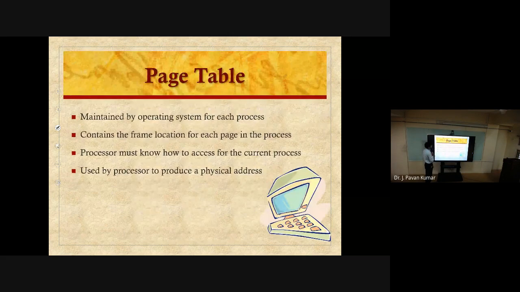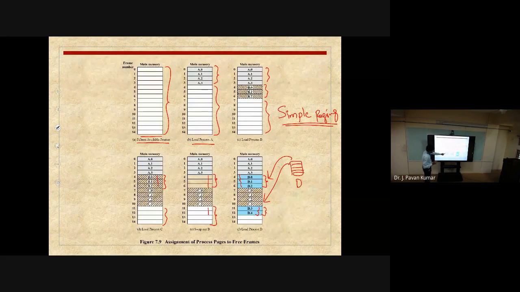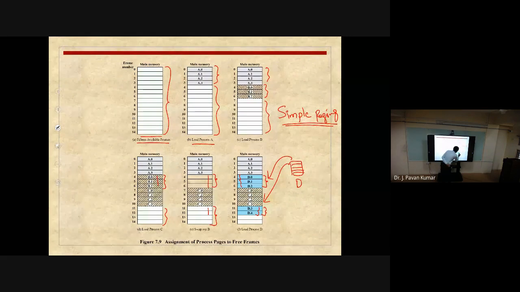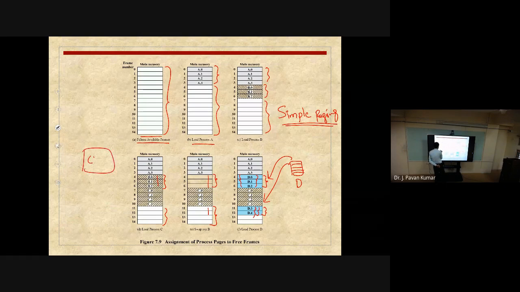Now, in order to maintain where things are, process D is having 5 pages. First 3 are here, next 2 are here. This has to be known by the CPU. Then only it can execute, like after executing this, then this, like this. Some sequence needs to be followed. So the CPU should be able to understand where that particular page has been loaded.